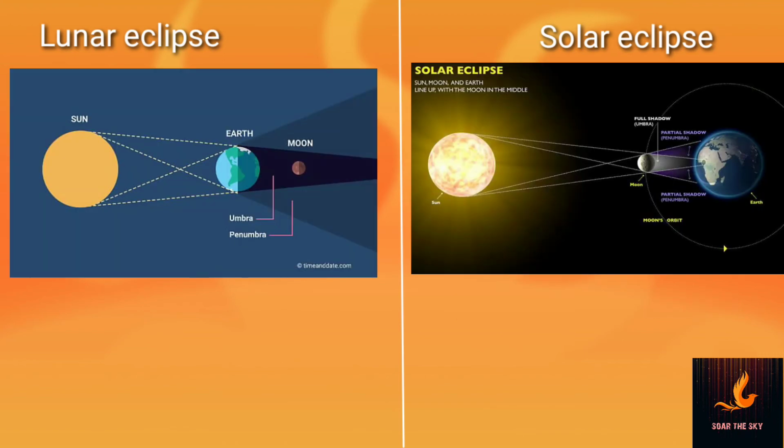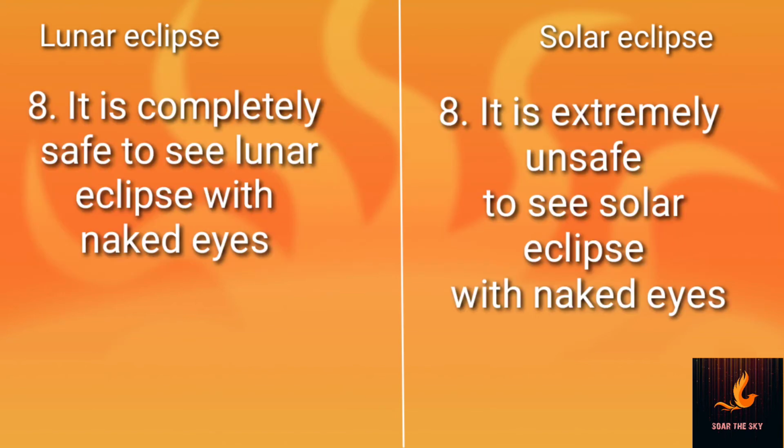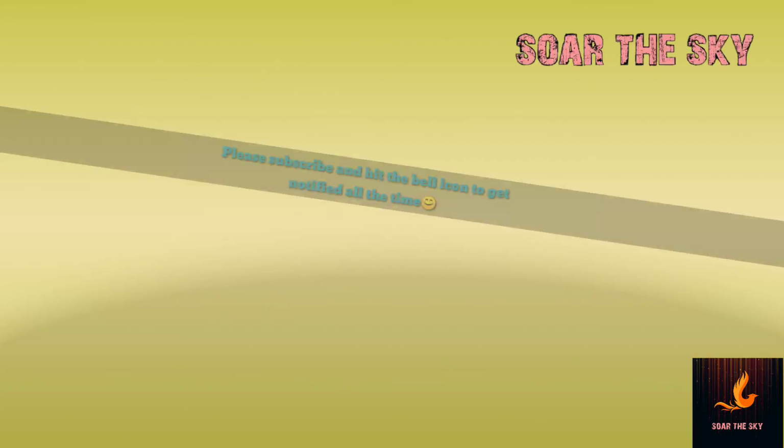The next point is, it is completely safe to see lunar eclipse through the naked eye, whereas it is not at all safe, rather unsafe, to see solar eclipse through the naked eye. These are all the differences between lunar and solar eclipse.